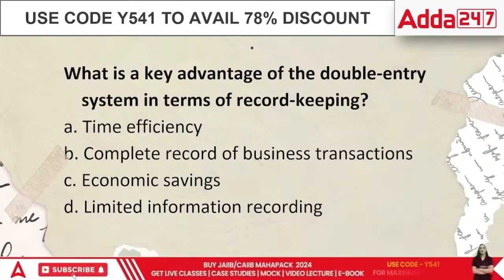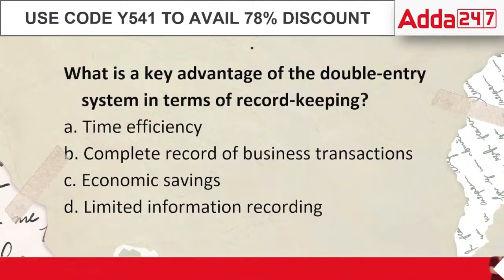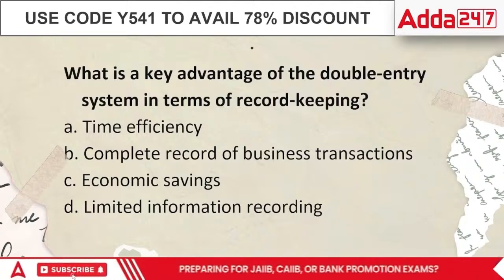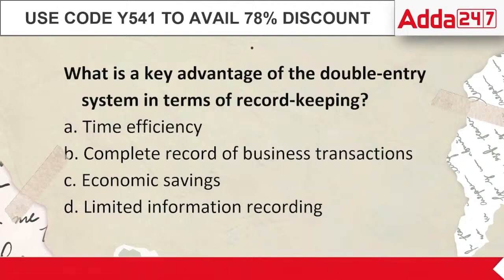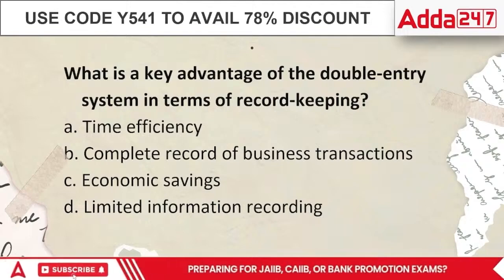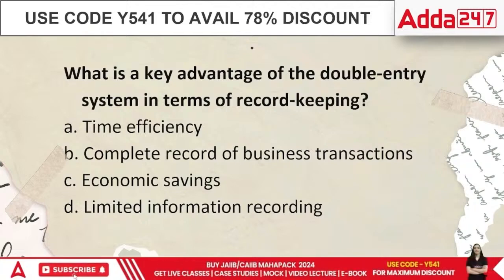Okay, here comes the next point. What is the key advantage of double entry system in terms of record keeping? Time efficiency, complete record of business transactions, economic savings, or limited information recording. Achha, double entry is basically noted as double entry bookkeeping.